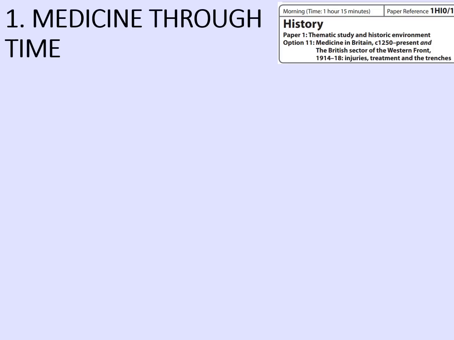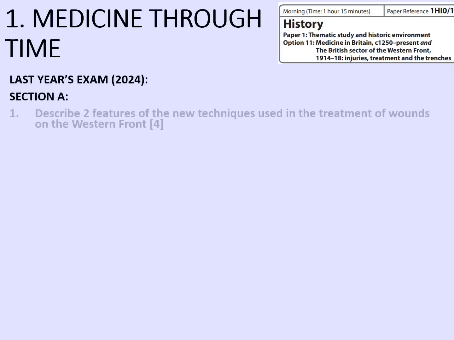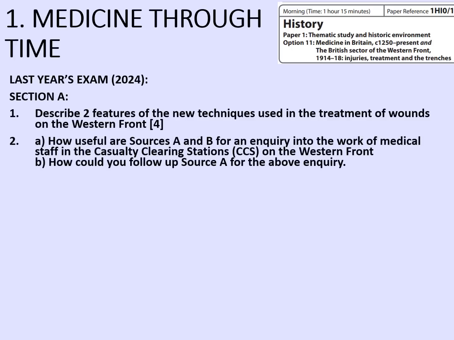Let's consider what came up on the paper last year, 2024. Section A on the Western Front. Describe 2 features of new techniques used in the treatment of wounds on the Western Front. Then 2A was how useful are sources A and B for an inquiry into the work of medical staff at the casualty clearing stations on the Western Front, and then the follow-up inquiry.